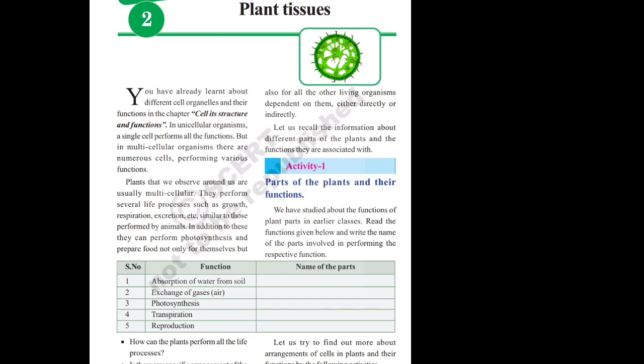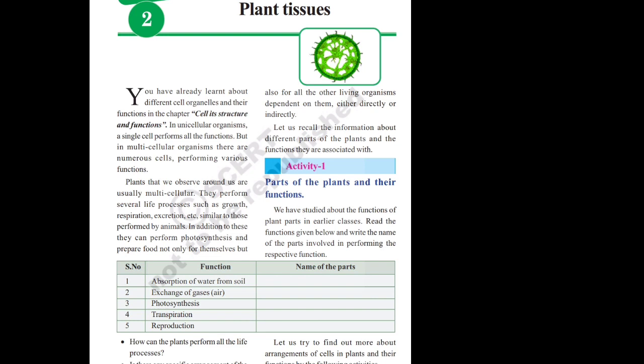gases. In the plant body, the exchange of gases can be performed by the leaves. Yes or no? In the plant body, the exchange of gases can be performed by the leaves only. And the third function, photosynthesis. Again, it is also performed by the leaves only.